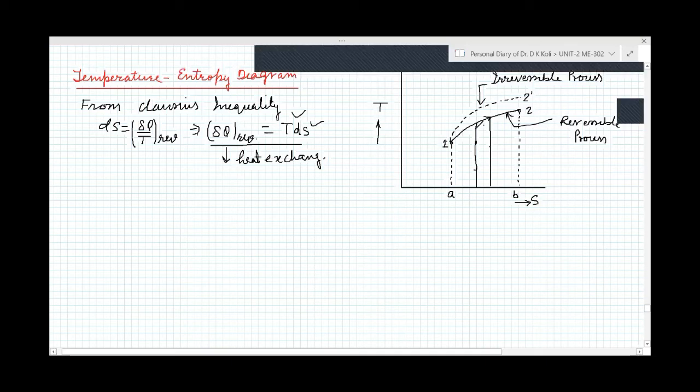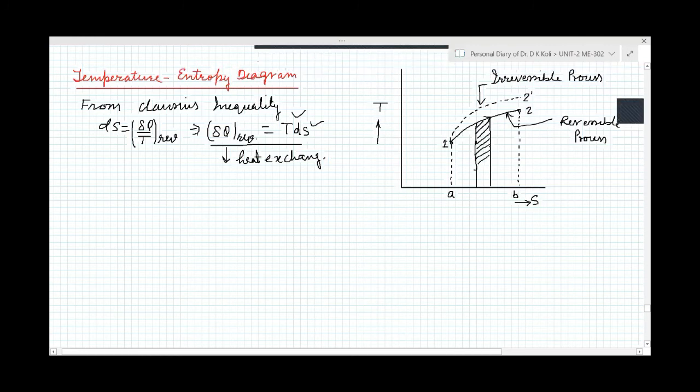This elementary area can be studied here. Actually, this is dS, which is the change of entropy, and it is at temperature T. The mid temperature is the temperature T. So the area under the curve is the del Q, the heat transfer.